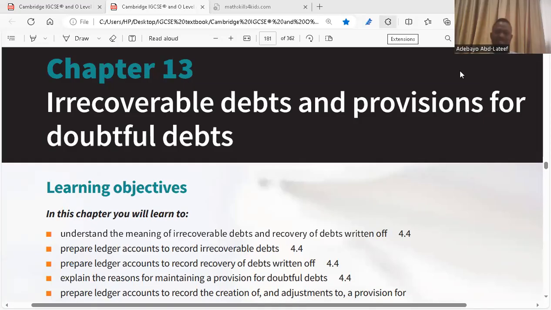We'll go to accounting chapter 13, irrecoverable debts and provisions for doubtful debts. Debt means that you are being owed. Some customers are owing your business. So how does it really start? It means you have sold on credit to your customers. And when goods are sold on credit, it means customers are allowed to pay at a later date. That is what selling of goods on credit means.